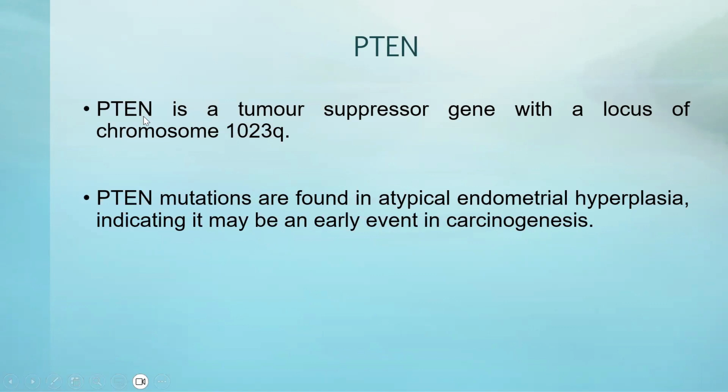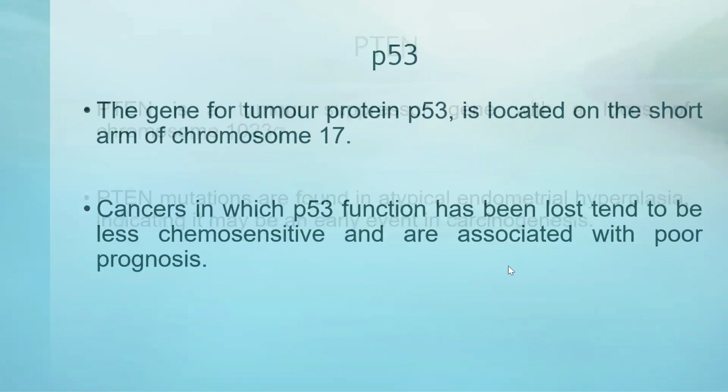PTEN is a tumor suppressor gene located on the long arm of chromosome 10q23, and it's mainly associated with atypical endometrial hyperplasia, and it's also related to early onset carcinogenesis. The P53 mutation is located on the short arm of chromosome 17, and if P53 function is lost, the cancer is less chemosensitive and has a very poor prognosis.